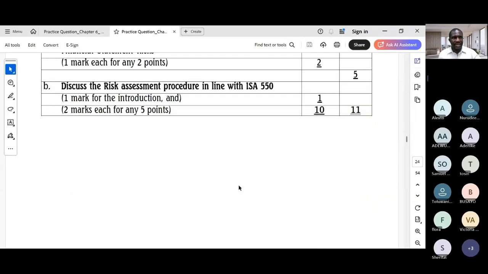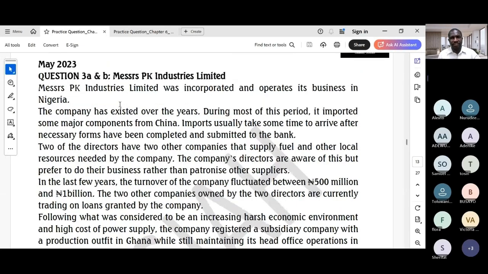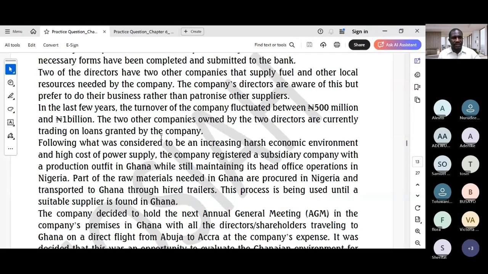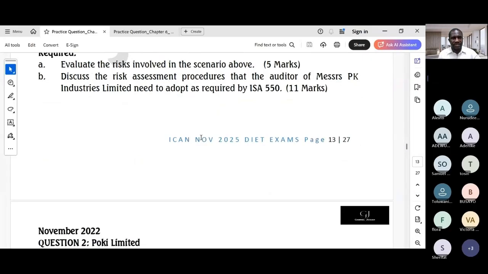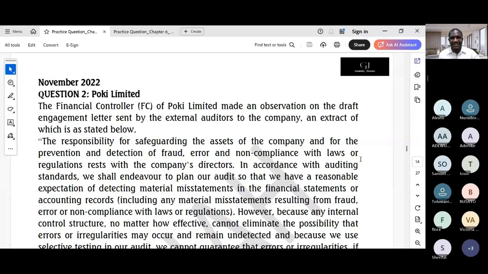All right, so that's it for this question from May 2023. Any questions or observations, as we are running speedily to see how much we can cover? Any questions or observations, so that we can move on quickly?